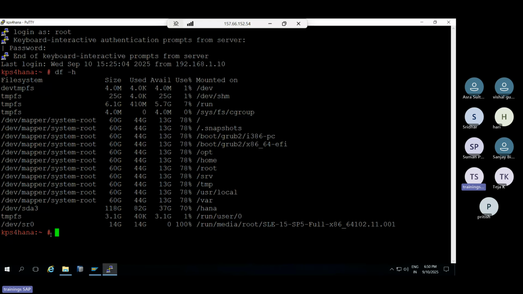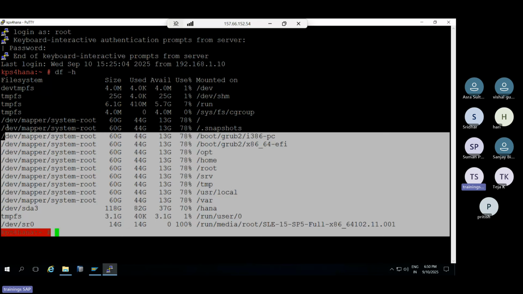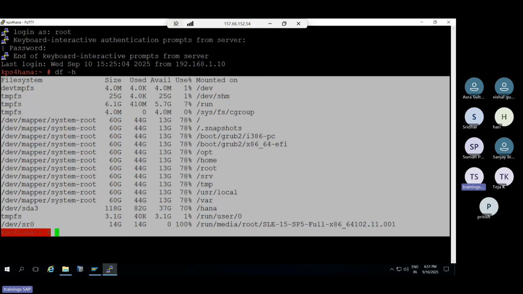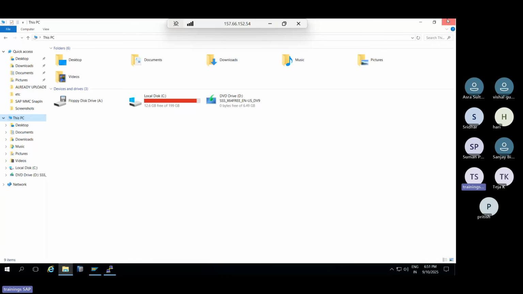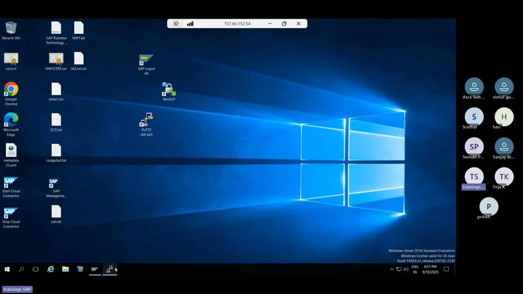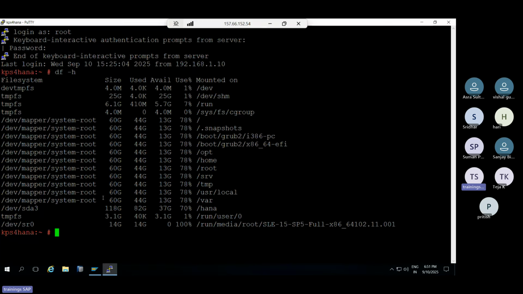Why? Because it's Linux. No one can crack Linux systems. Linux firewalls are very strictly followed. Windows firewalls, anybody can crack, hackers can, but they cannot crack the Linux firewalls. That is a very important thing here. That's why some of the customers prefer Linux only, and some customers prefer Windows.